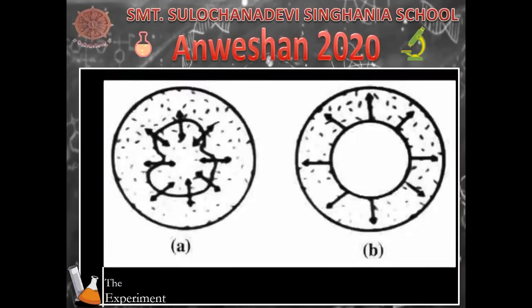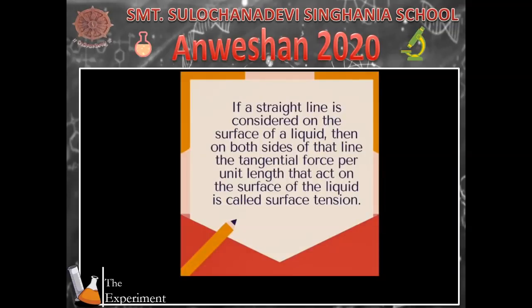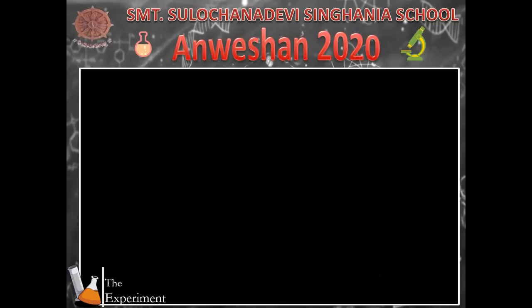From the above experiment, it is evident that one type of tension is active on the free surface of the liquid. This tension is nothing but surface tension. So, surface tension may be defined as follows. If a straight line is considered on the surface of a liquid, then on both sides of that line the tangential force per unit length that acts on the surface of the liquid is nothing but surface tension. Thank you.